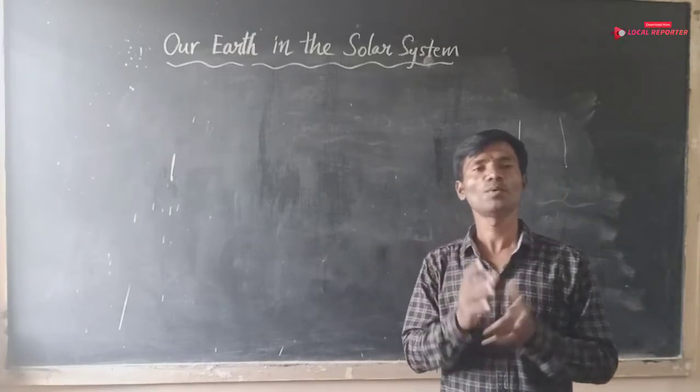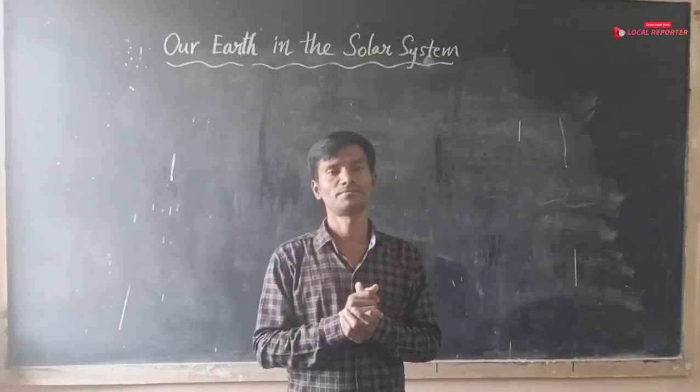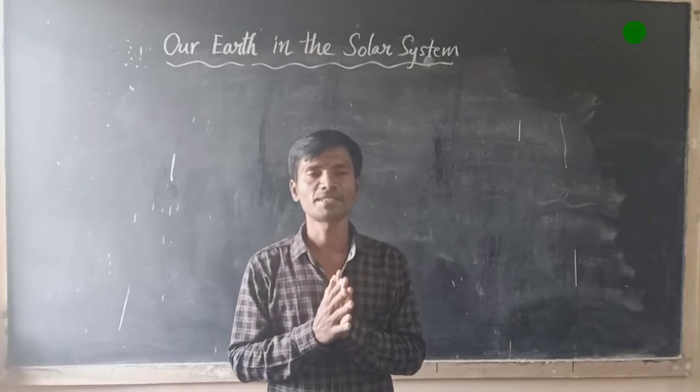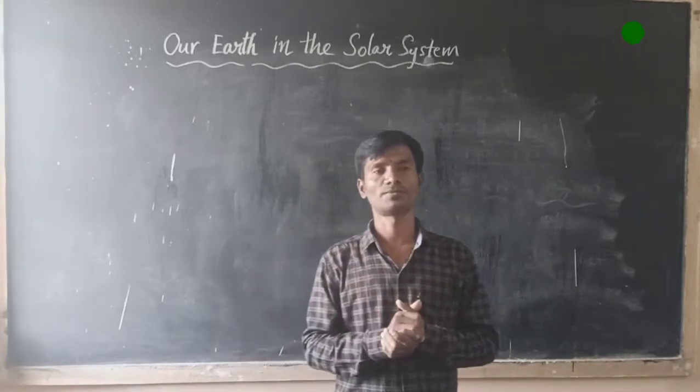Sometimes the moon is visible in the daytime also.